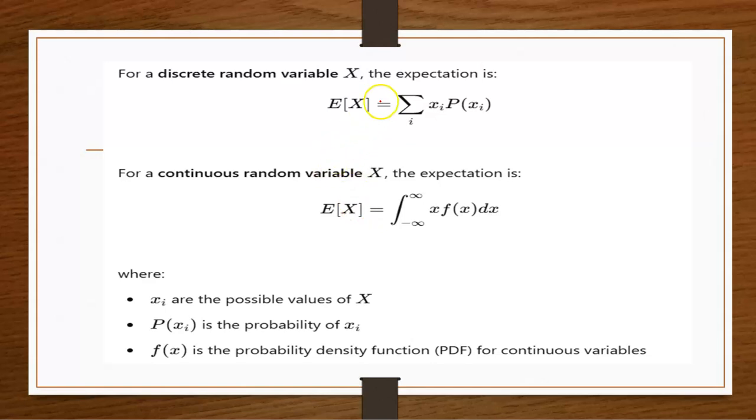So we can see some definitions for the expectation of discrete and continuous random variables. The expectation in the case of a discrete random variable is given by the summation over all the possible values of x of x times the probability of x. All the possible values of x multiplied by their probabilities, we are adding them. We add all these to get the expectation in the discrete case. In the continuous random variable, instead of summation, it will be integration of x times the probability density function. In the continuous case we always use the probability density function.